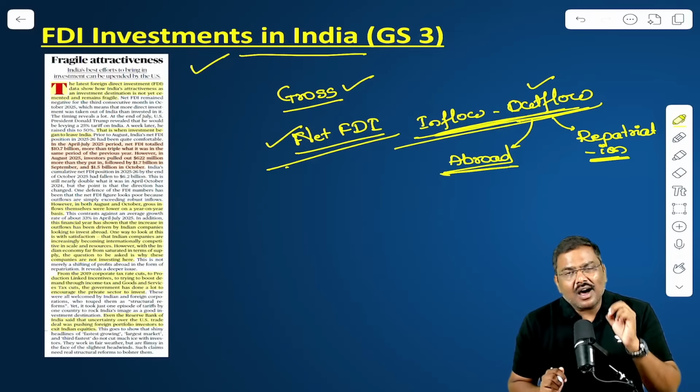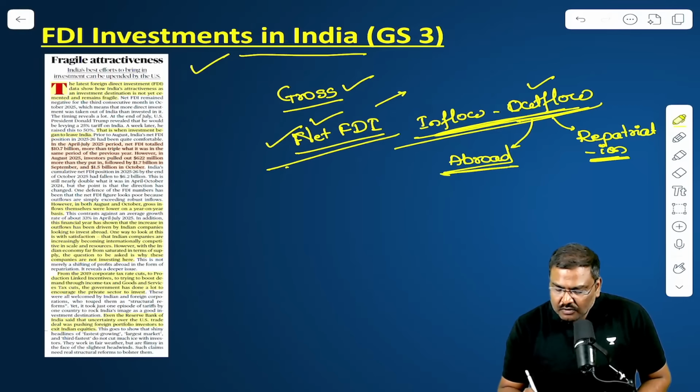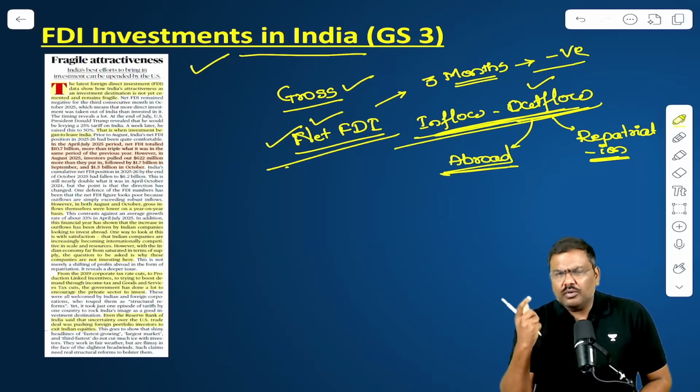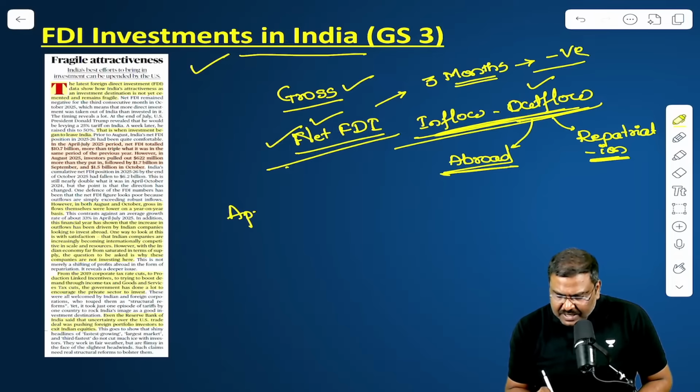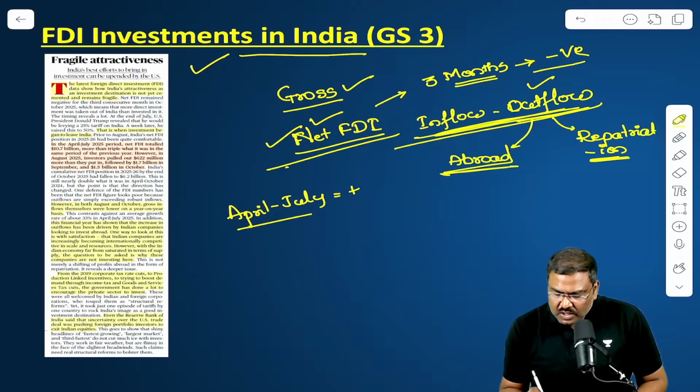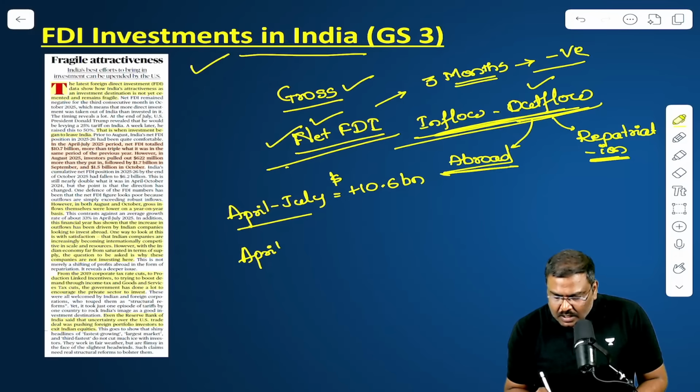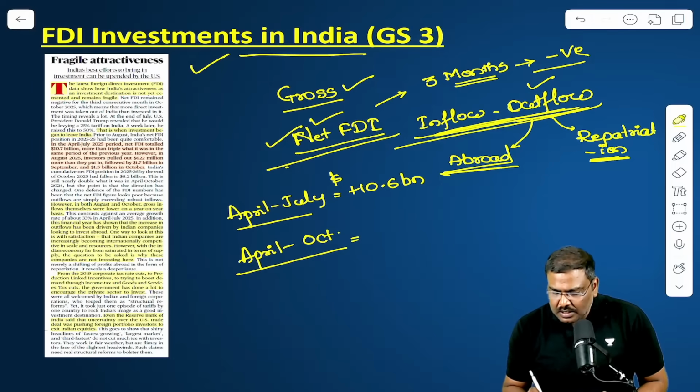According to the recent RBI report, the net FDI for the last 3 months has become negative. What do you mean by last 3 months? From April to July, the net FDI was a positive $10.6 billion. And now, if you calculate for April to October, this has come down to around $6.2 billion.